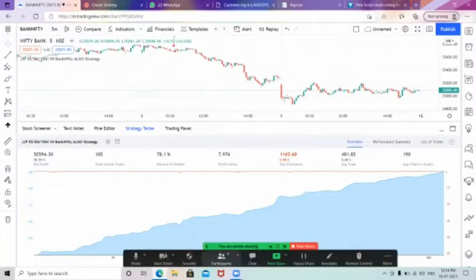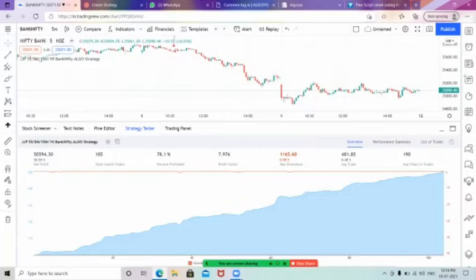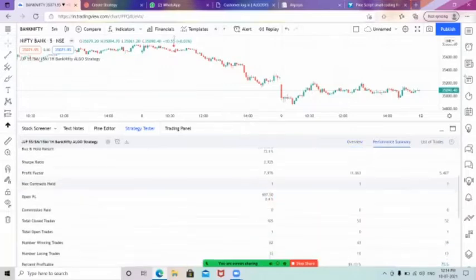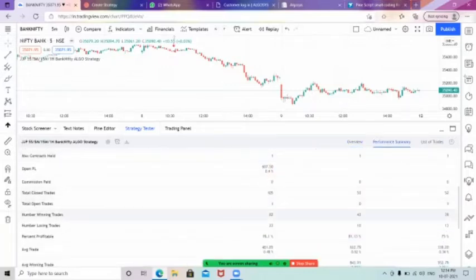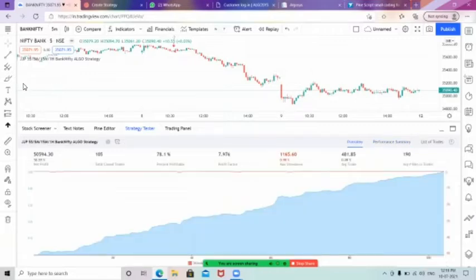Okay, now you can see the performance summary ratio. The performance summary shows 105 trades have been taken, and 82 trades have hit the target and 23 trades have been in a loss. Okay, so now we are seeing only the 5 minutes time frame.